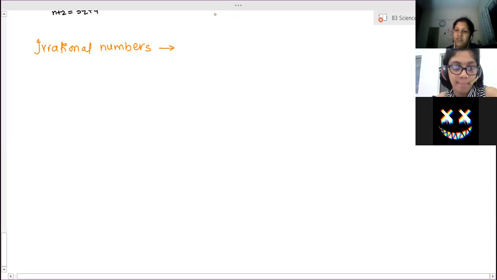Okay, irrational numbers. We have seen the criteria to check whether numbers are irrational. First criteria is about decimal expansion. That is, decimal expansions of the type non-terminating and non-recurring. All such numbers, whose decimal expansions are of the kind non-terminating and non-recurring, are irrational numbers. This is a basic criteria to check whether numbers are irrational or not.